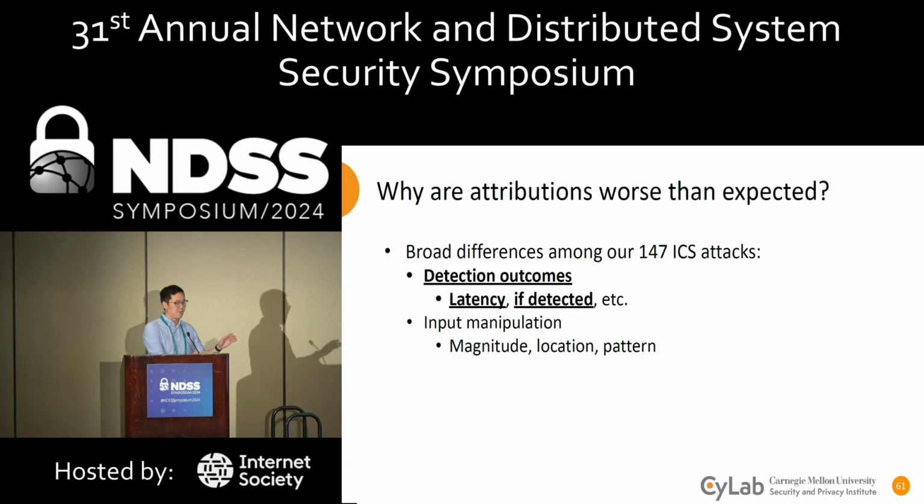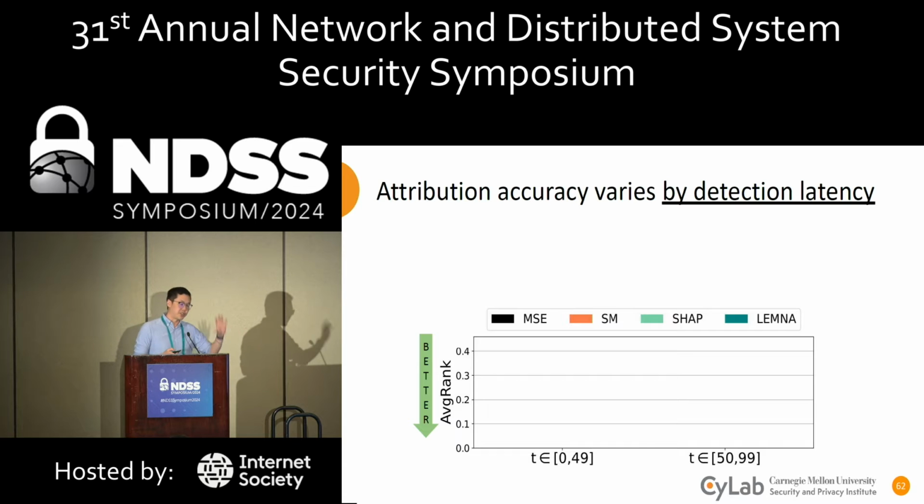starting with detection outcomes. So let's take the same results from the previous evaluation, but instead identify 2 subsets. First, let's look at the subset where attacks are actually detected within the first 50 seconds of the attack starting. And then let's look at cases where the attack was detected in that next 50-second window.